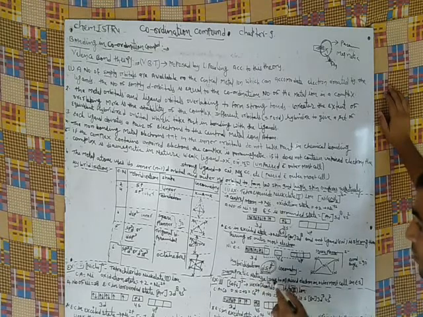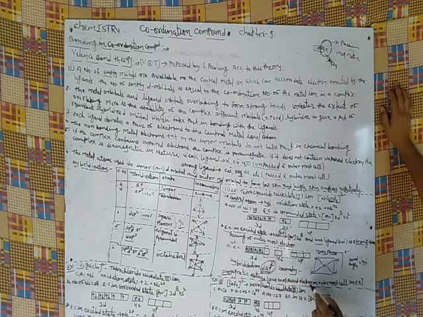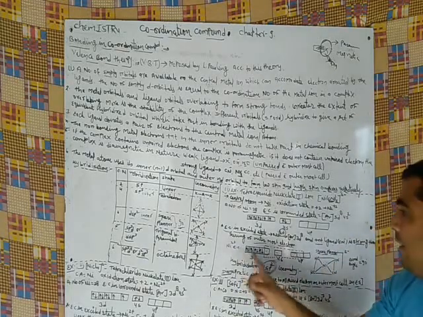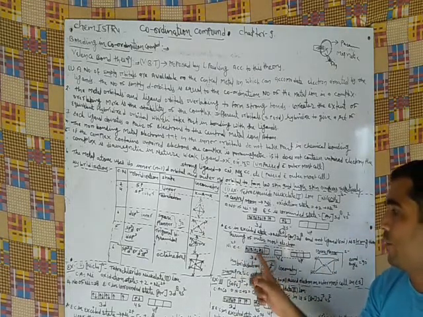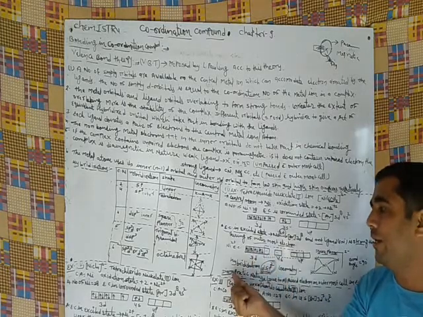Diamagnetic nature is due to all electrons being paired in the outermost shell in the excited state. In the excited state, when all outermost shell electrons are in pairing form, the nature is diamagnetic.